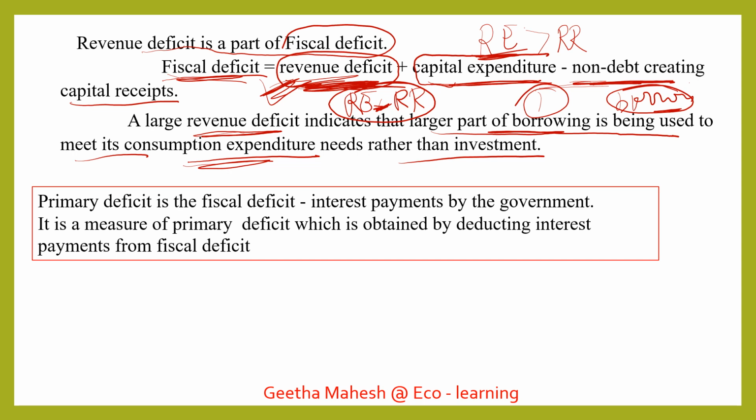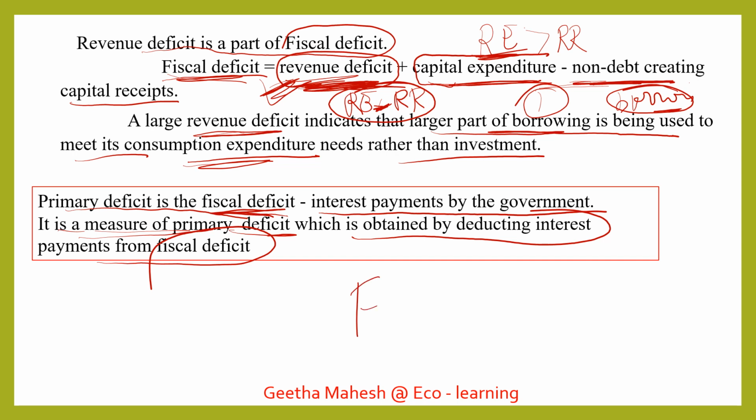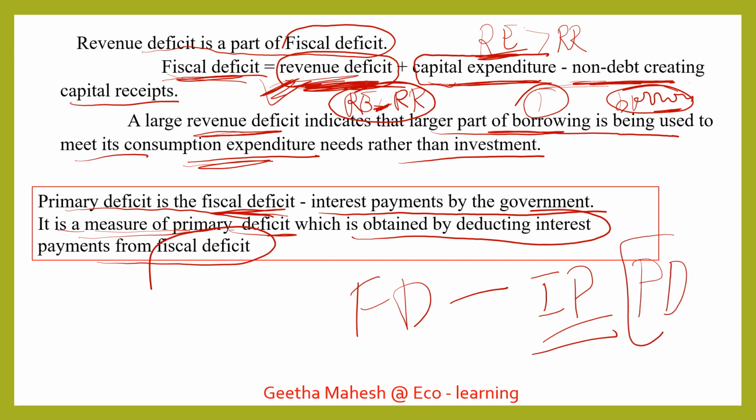Primary deficit is fiscal deficit minus interest payments made by the government. It is a measure obtained by deducting interest payments from the fiscal deficit. From fiscal deficit, if we deduct the interest payments made by the government, then whatever is left out is the primary deficit of the government.